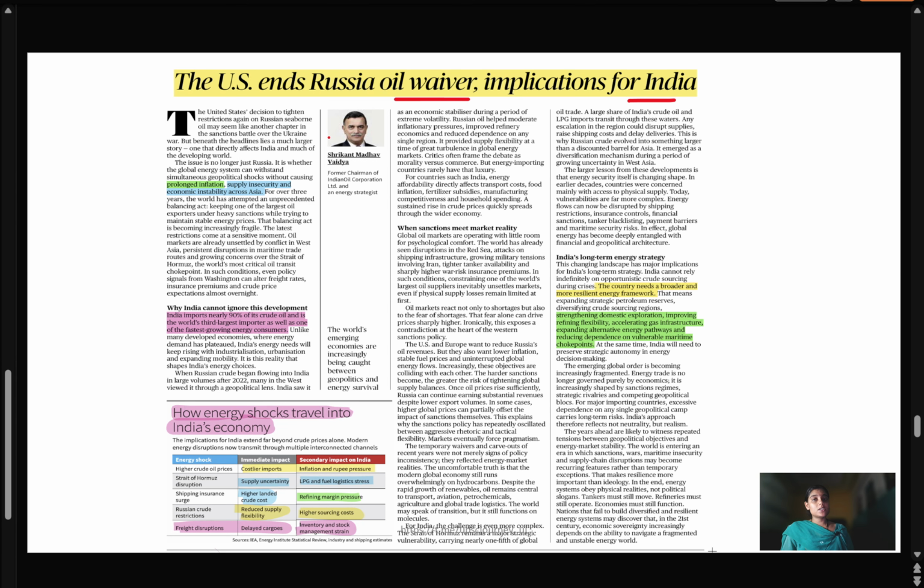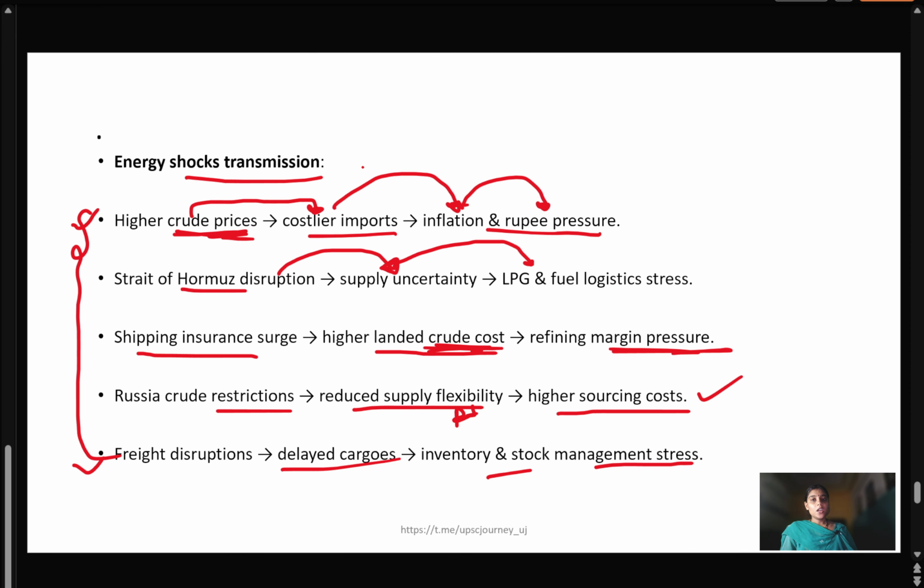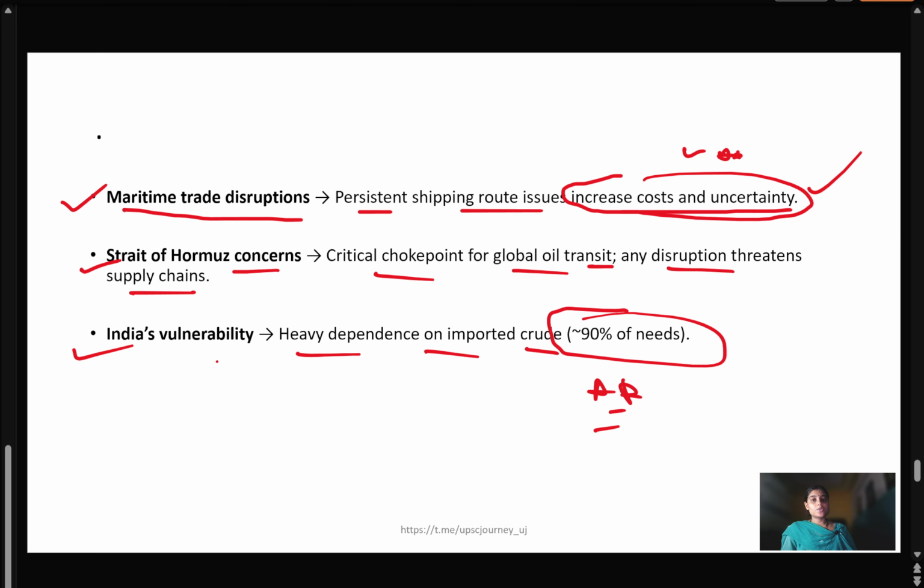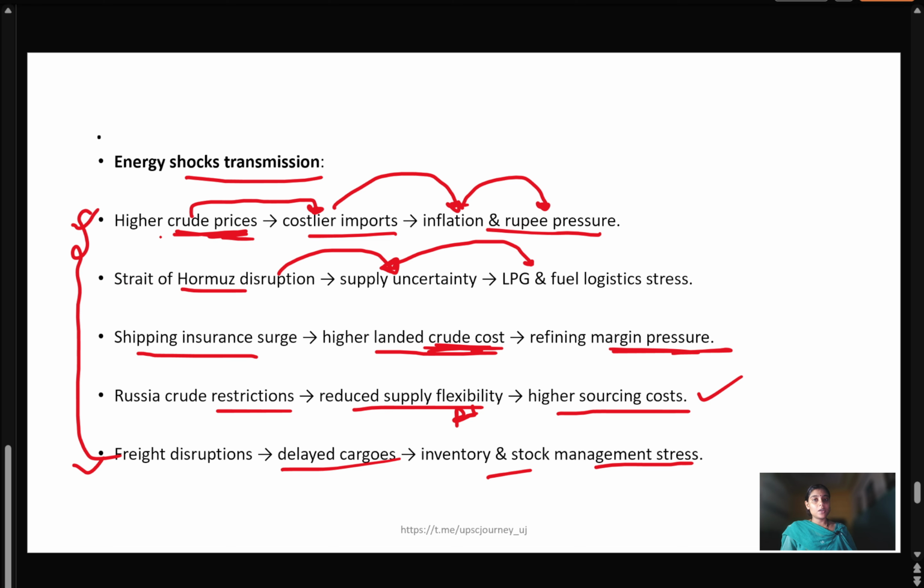After that, we saw how the US sanction on Russian oil is going to impact the economies, including the maritime Strait of Hormuz concern, and that India has the most vulnerability because we import 90% of our needs. At the same time, we saw how this energy shock is transmitted from one point to another. If there are higher prices, there will be inflation and rupee pressure. If there is a disruption in the Strait of Hormuz, there will be uncertainty of supply and stress on fuel and logistics. Similarly, with freight disruption, there will be delayed cargoes and inventory and stock management stress.